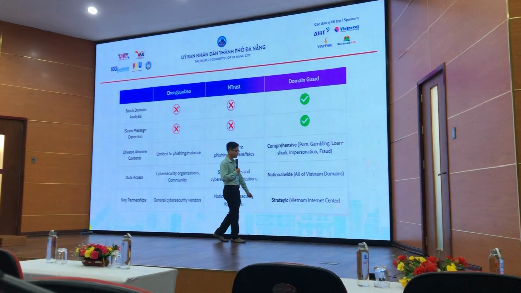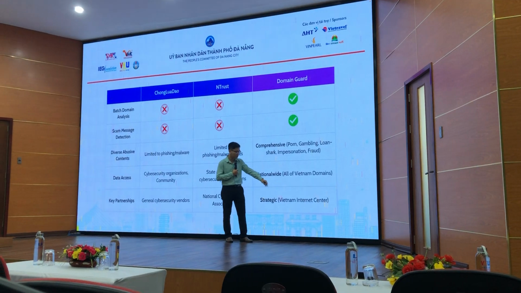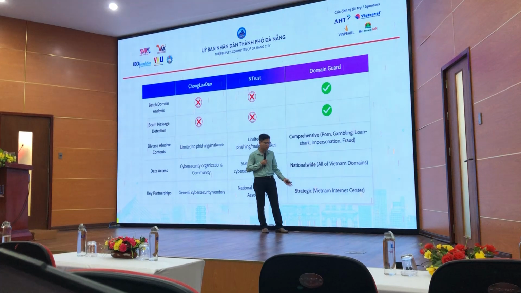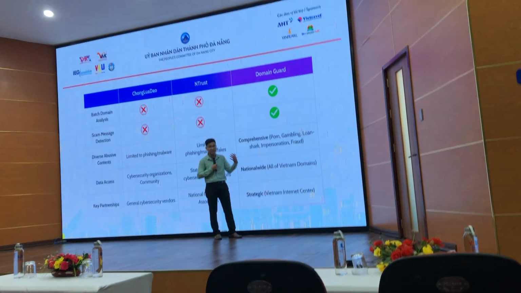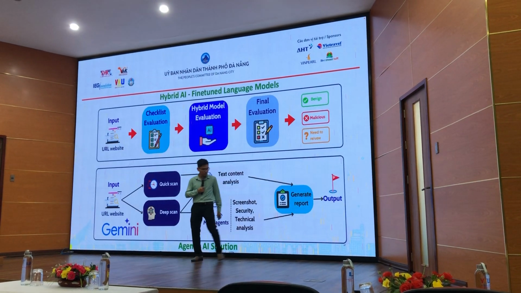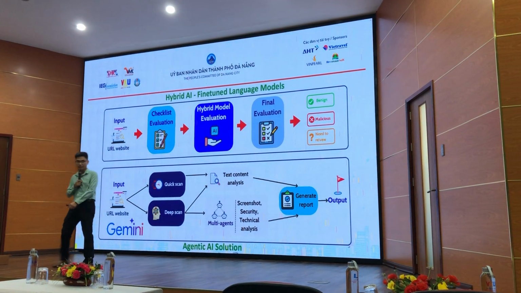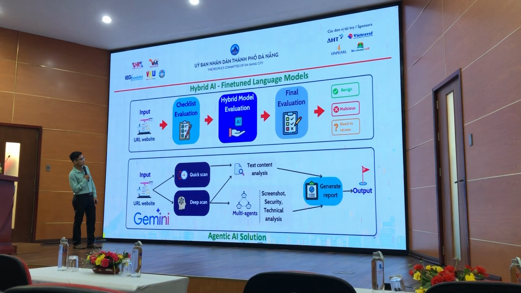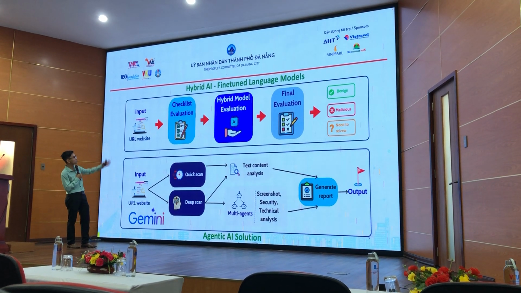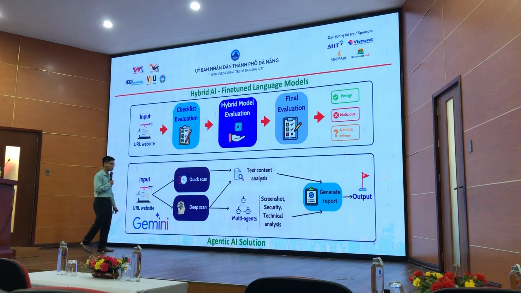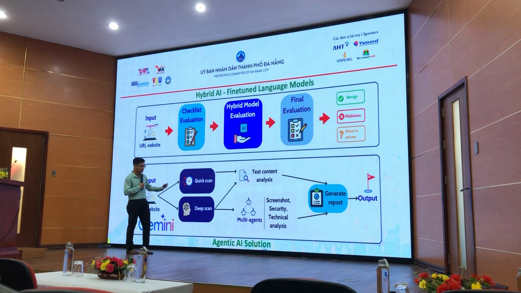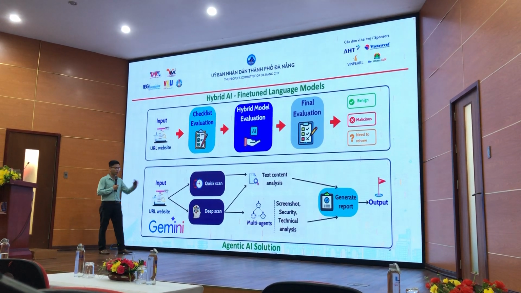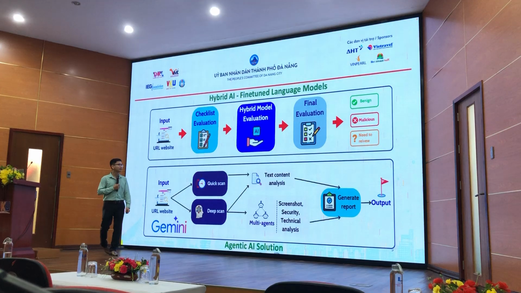And one of the important things is that we partnered with the Vietnam Internet Center, who monitor all of the websites in Vietnam now. So it's very important for us to initiate the idea and work closely to develop the solution and adapt it in the real scenario. For the solution, we developed two. The first one is Hybrid AI, and the second is a multi-AI-agent system to detect scams. We will go into detail later.